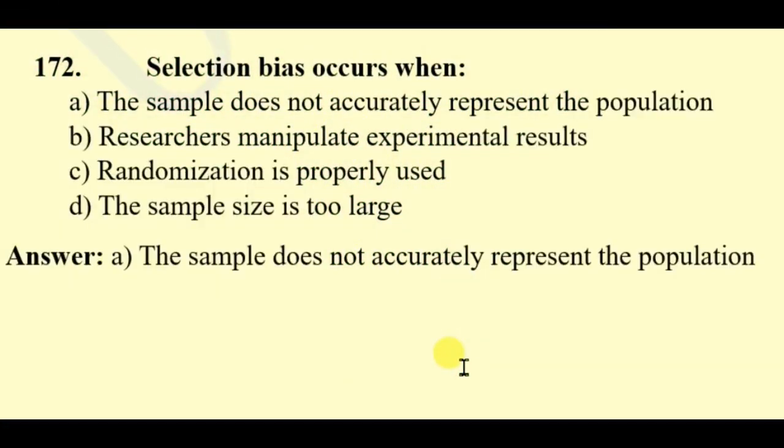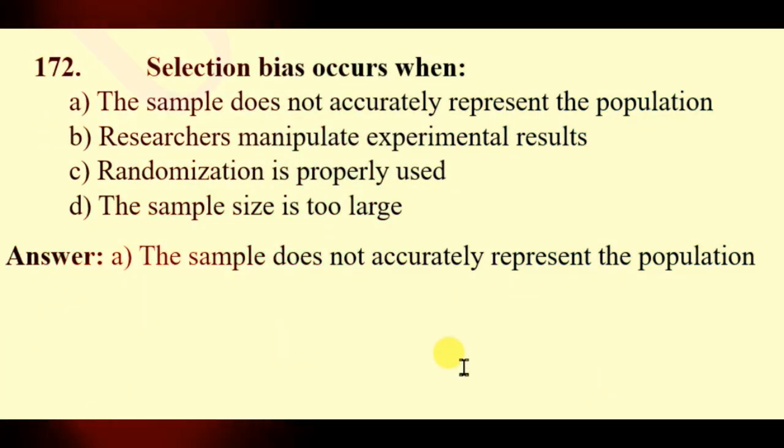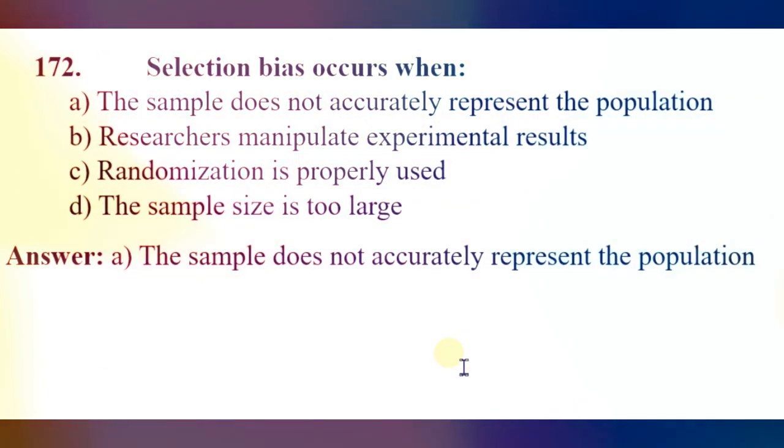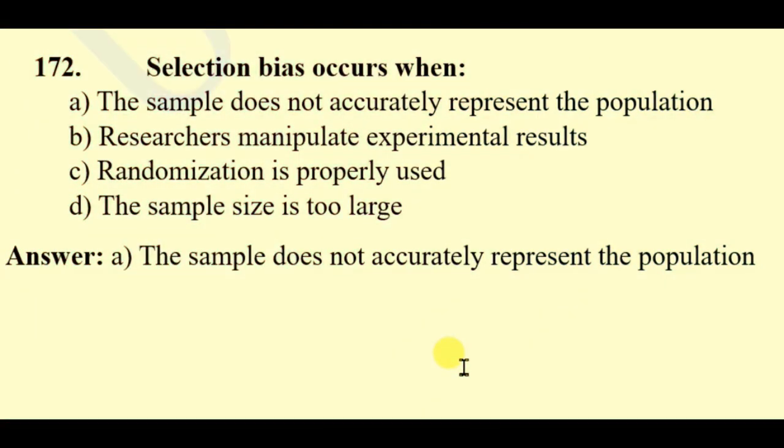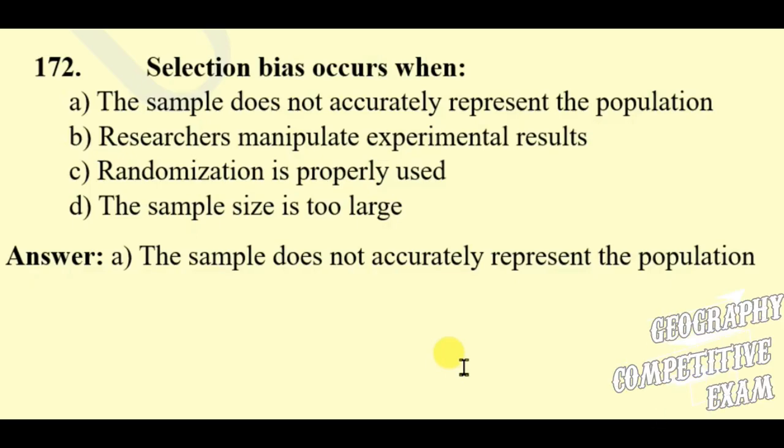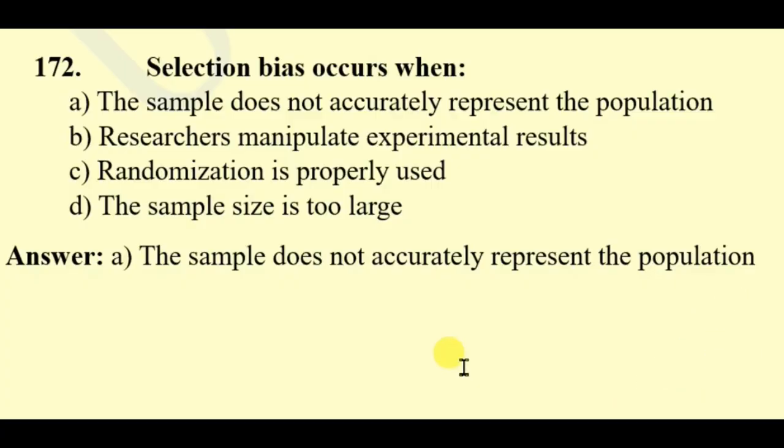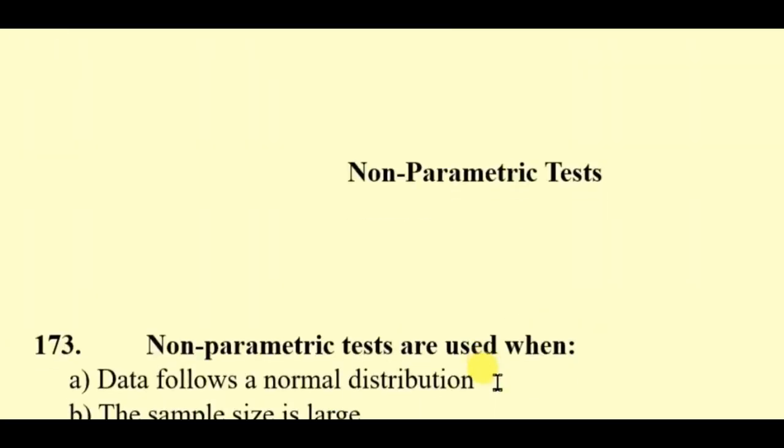Question 172. Selection bias occurs when the sample does not accurately represent the population. Researchers manipulate experimental results. Randomization is properly used. The sample size is too large. The right answer will be the sample does not accurately represent the population.